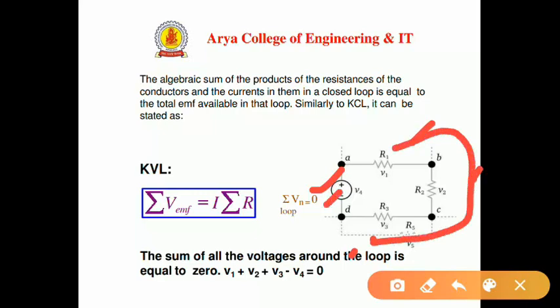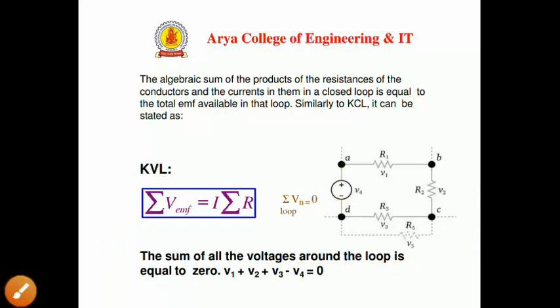You can see this equation: the algebraic sum of EMFs equals the sum of potential drops at the resistors, or we can say the algebraic sum of potential drops equals 0. So we have two ways to represent this KVL. In the other way, we can write V1 plus V2 plus V3 minus V4 equals 0. So you have to mention the sign of the voltage quantity in the equation.